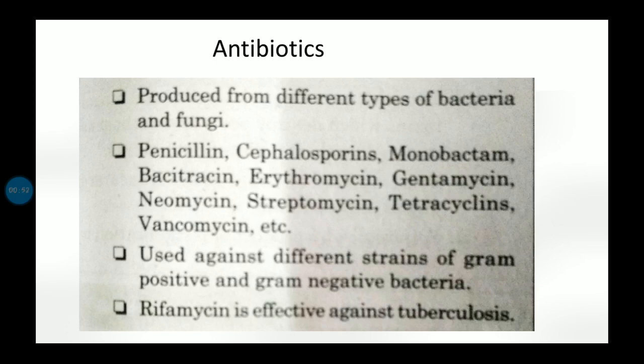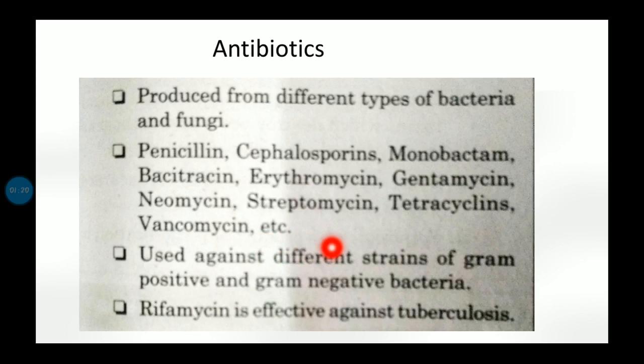Antibiotics like penicillin, cephalosporins, monobactam, bacitracin, erythromycin, gentamicin, neomycin, streptomycin, tetracyclines and vancomycin, etc. are being used to cure different types of diseases in humans as well as other animals.